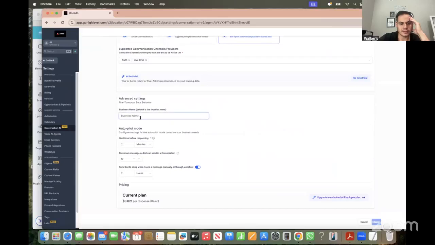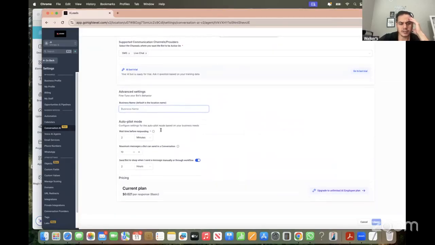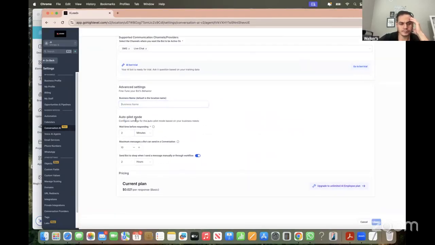And of course you put your business name in here and configure it, waiting time response. You don't want it to respond right away, so it seems more realistic when you wait a couple minutes, right? And after 10 messages, it sleeps for 2 hours and it starts responding again.